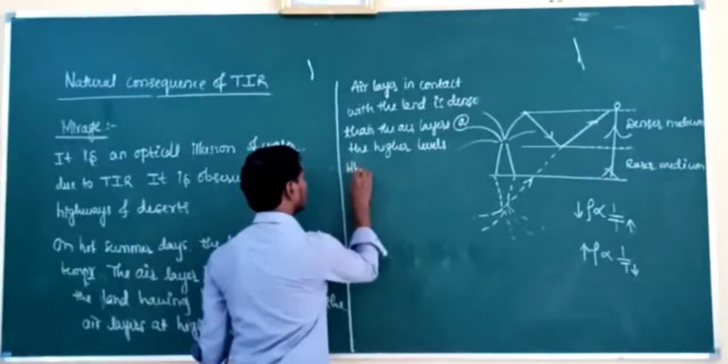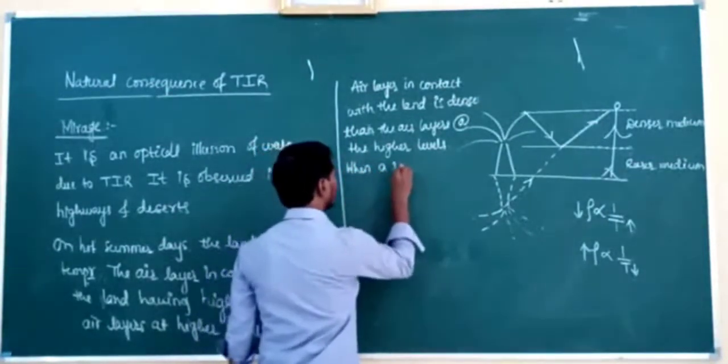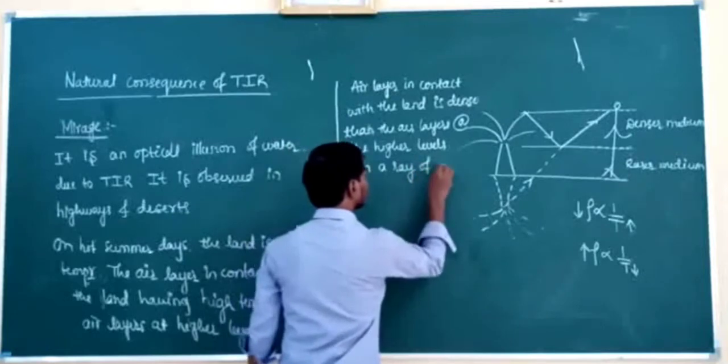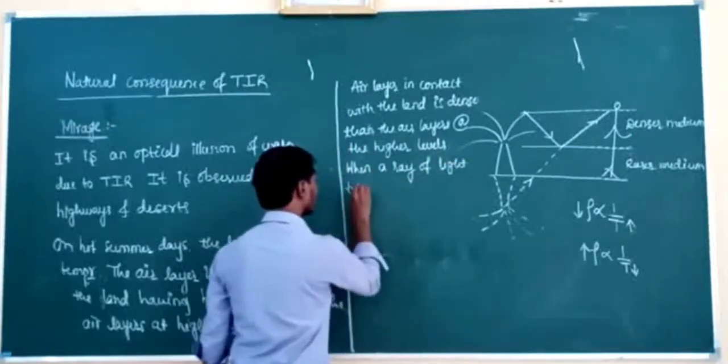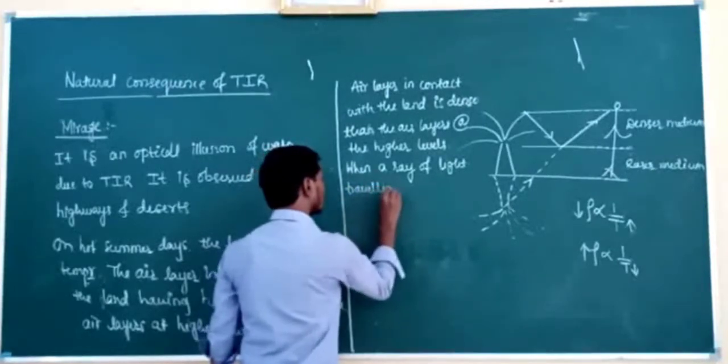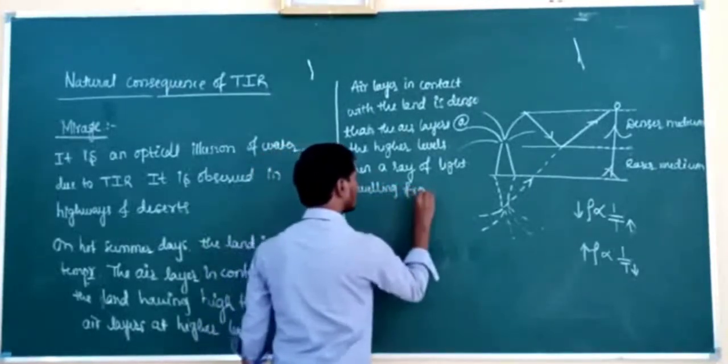When a ray of light travels from which medium to which medium?